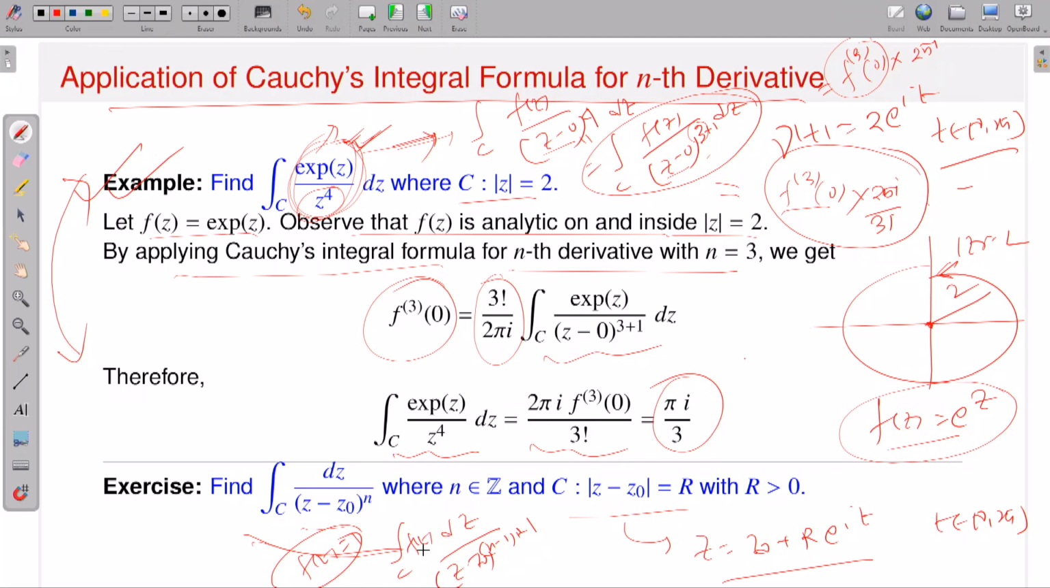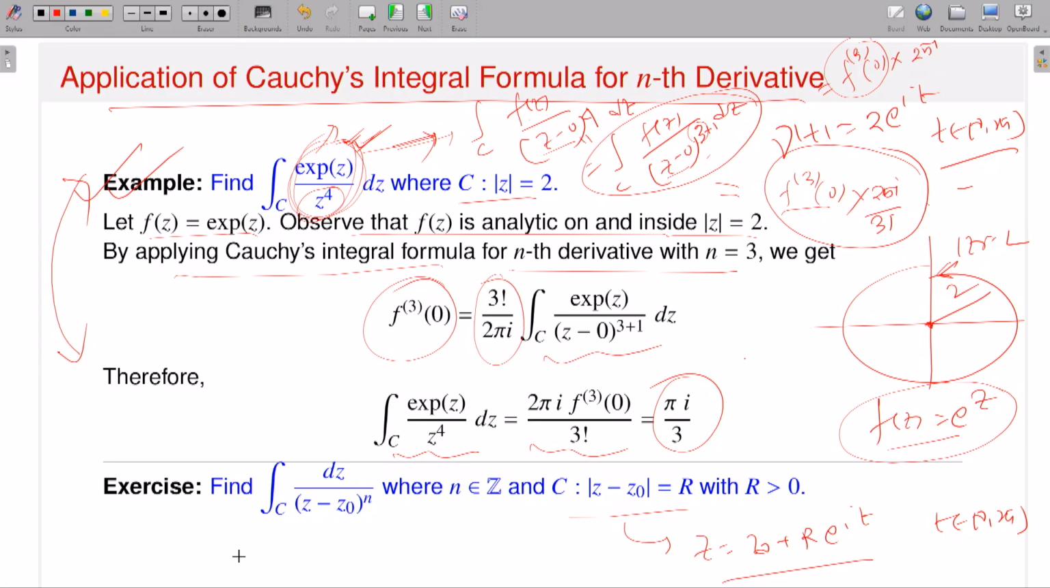Because f of z is the constant function 1, and this is n minus 1 plus 1, if I use Cauchy's integral formula for derivative, that means I have to calculate the n minus 1 derivative of my function f, and then evaluate at that point z naught, and then there is a 2 pi i over n factorial factor. Maybe I can just calculate it, this would be easy, a one line proof actually. So I say this is the same as the integral over c of f of z dz divided by z minus z naught to the power n minus 1 plus 1, okay.